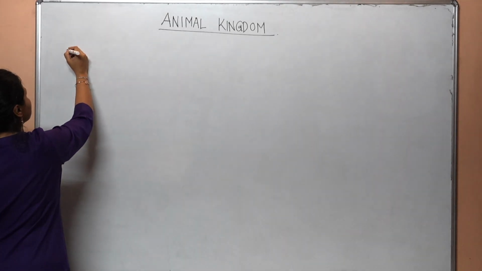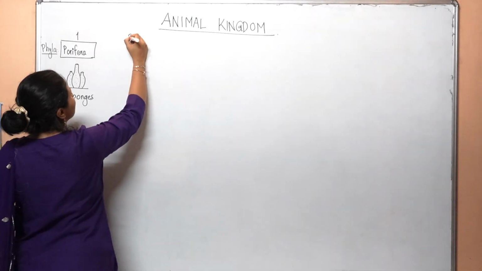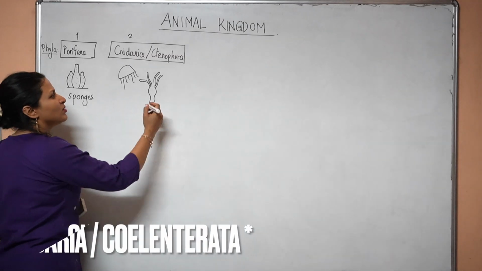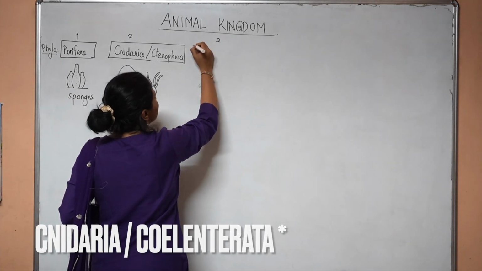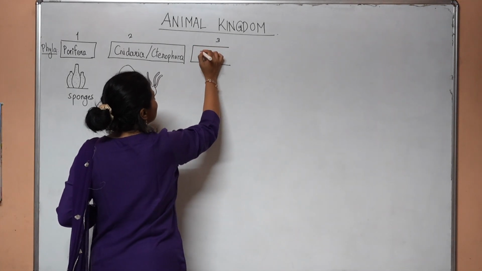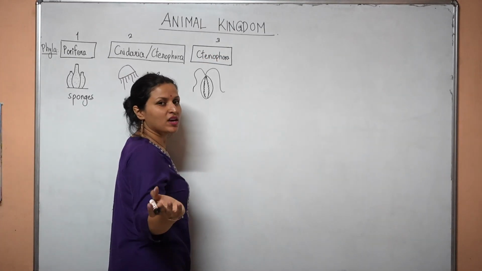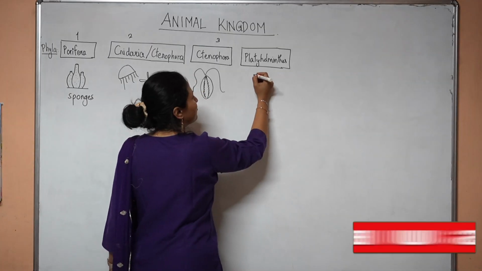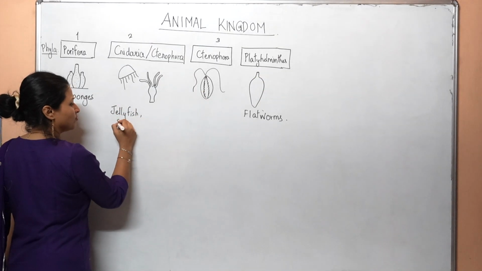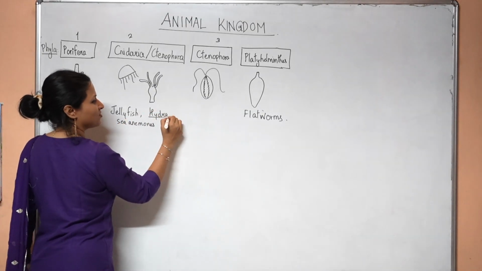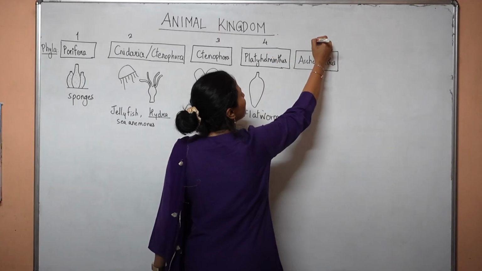So the first phylum is phylum Porifera, the phylum of sponges. Second phylum is phylum Cnidaria. This is the phylum of the animals with the tentacles like jellyfish, hydra, etc. The third phylum is phylum of the comb jellies, which is called as phylum Ctenophora. Next phylum in evolution is phylum Platyhelminthes, the phylum of the flatworms.